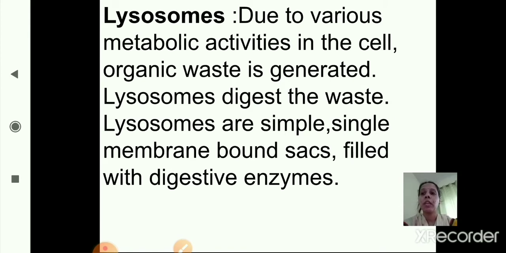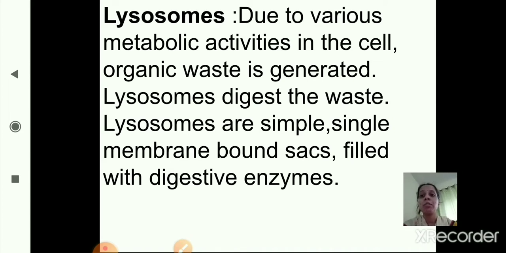Lysosomes. Due to various metabolic activities in the cell, organic waste is generated. Metabolic activities means the chemical reactions which occur in living organisms to sustain their life. So during these chemical reactions, the organic waste is generated, and the lysosomes digest the waste. So what is the function? The lysosome digests the organic waste which is generated during metabolic activities.